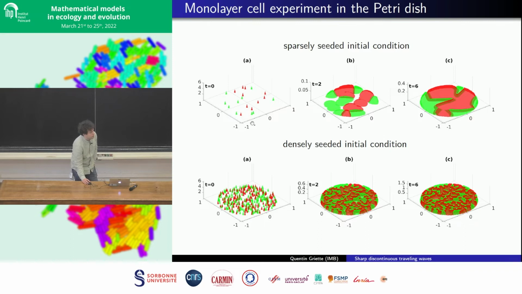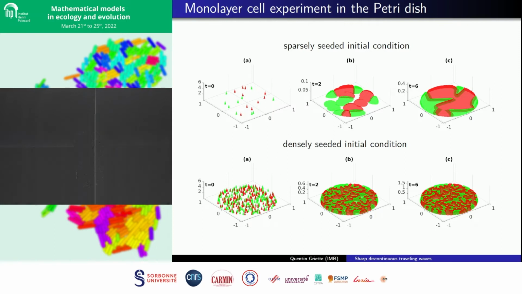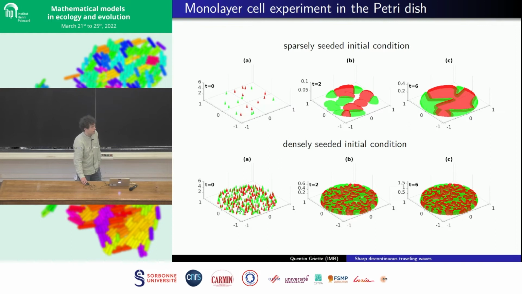We can investigate the difference between what happens if you put just a small initial number of cells in a Petri dish, and you let the time evolve, you observe a certain pattern in the equilibrium distribution, and we can change this initial condition and investigate what happens for the case of a densely seeded initial condition.